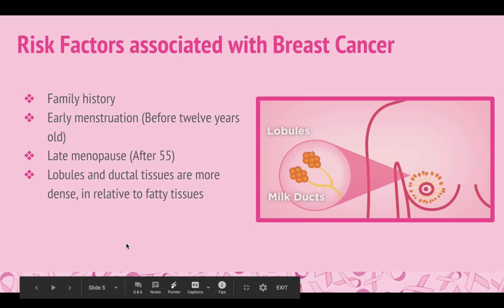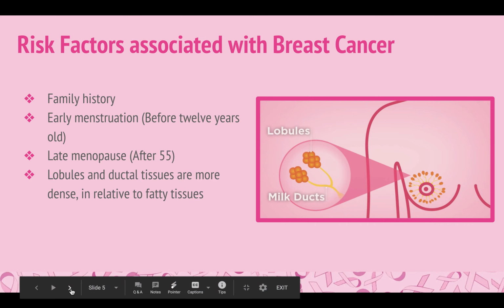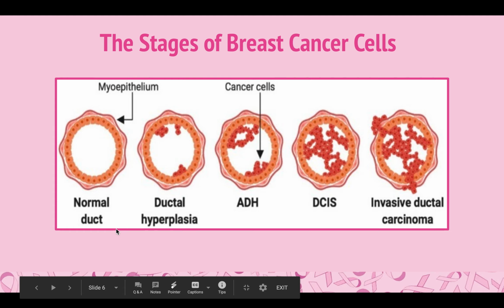Risk factors associated with breast cancer. Some risk factors that are associated with breast cancer are having a family member who was previously diagnosed with breast cancer, which could be in part due to BRCA1 and 2. And then everything listed here: early menstruation, late menopause, and if an individual's lobules and ductal tissues are more dense than their fatty tissues.